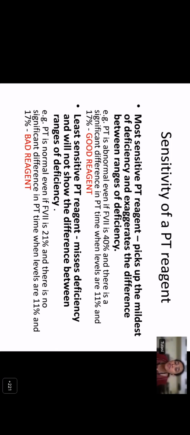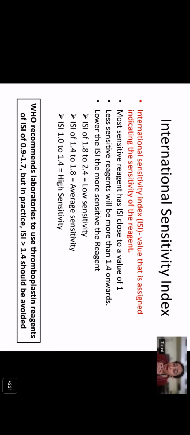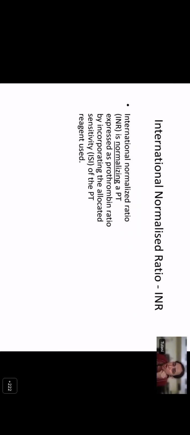So how do you know whether a reagent is good or bad? The International Sensitivity Index, or ISI, is a value that is assigned to each PT reagent, indicating the sensitivity of the reagent. The most sensitive reagent will have an ISI which is close to 1. An ISI of less than 1.4 is good, and it is preferred to use PT reagents with ISIs less than 1.4. So what now is INR, or International Normalized Ratio?